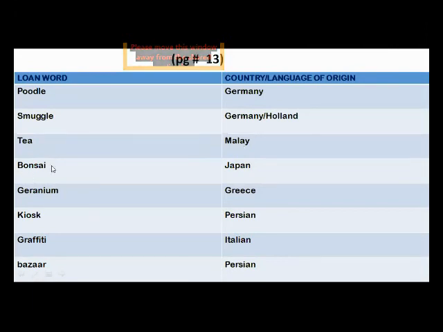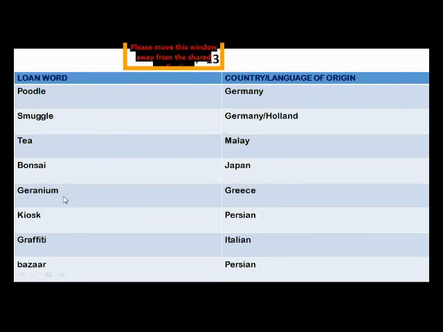Bonsai, we use it in daily speaking. Bonsai plants are miniature plants, but this actual word is taken from Japan. It is a Japanese word, but it is used in English. So this is a loan word.